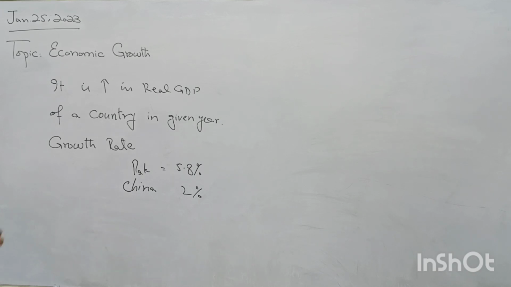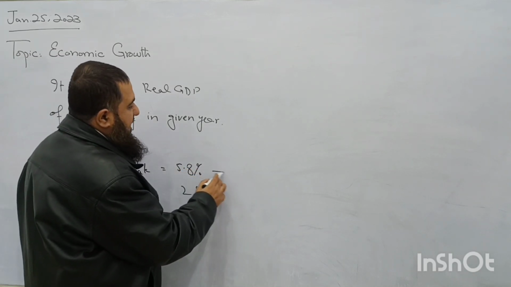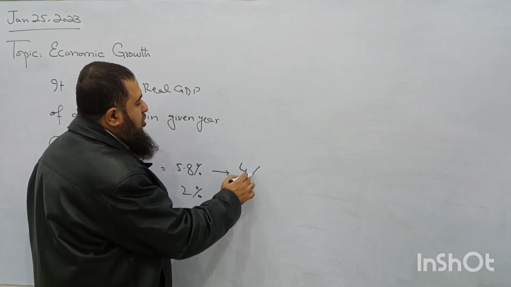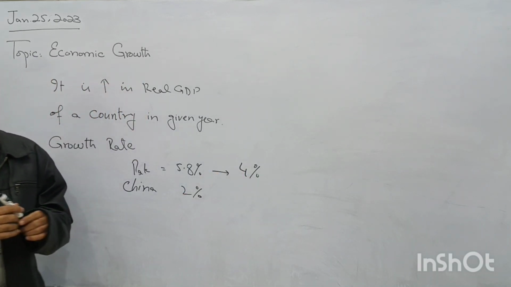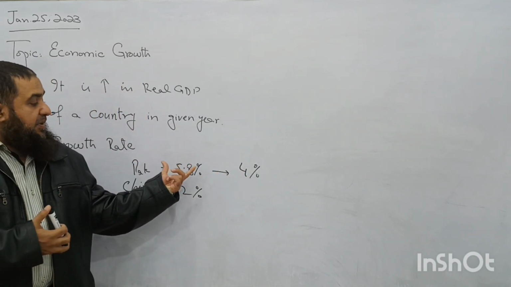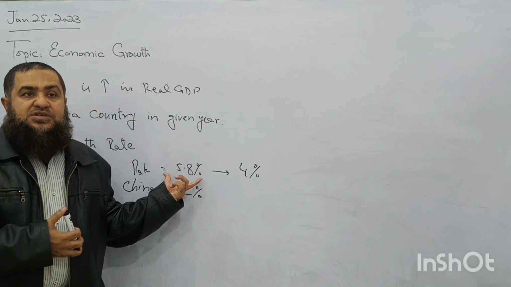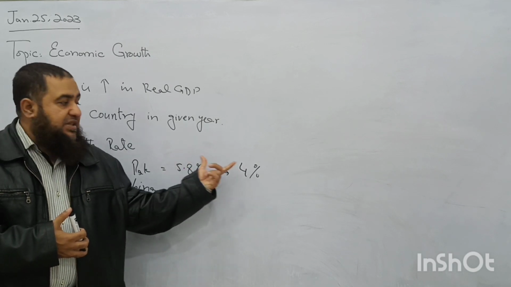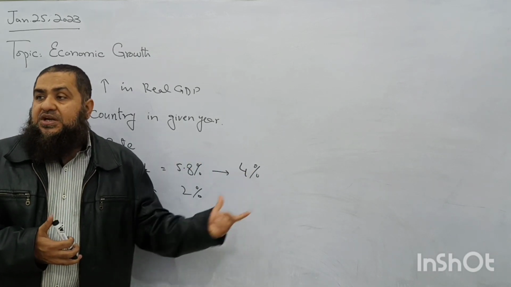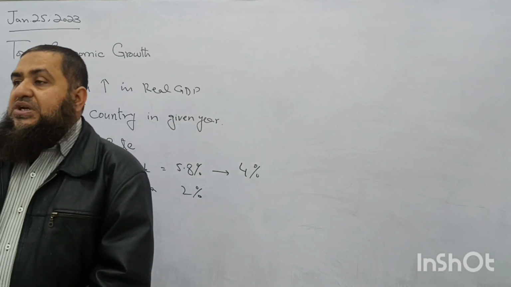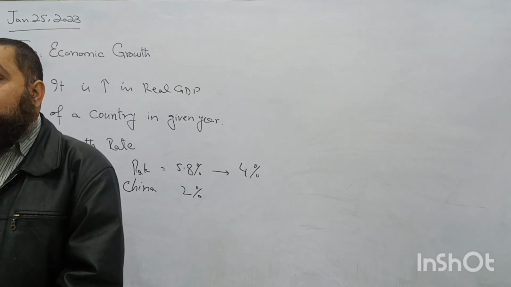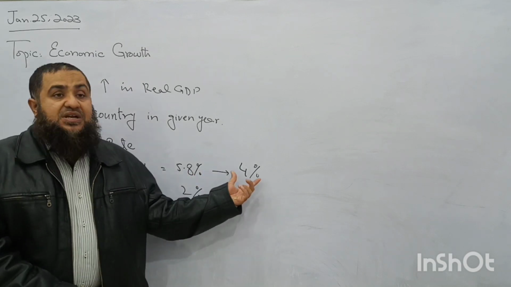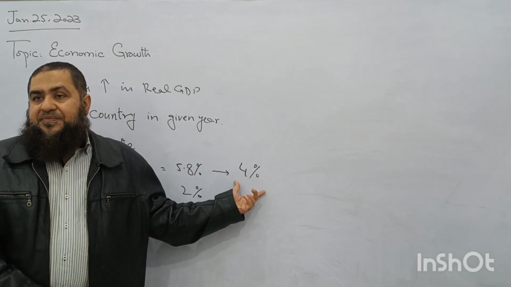Okay, so now if I say in the next year economy has grown by 4%, what do you mean by this? In the present year, if economy has grown by 5.8%, in the next year it is growing by 4%, do you think economic growth has gone down? No. Growth has increased, but the rate of growth has decreased.